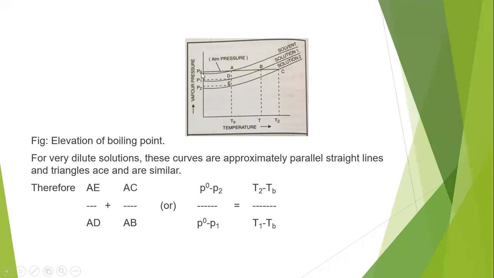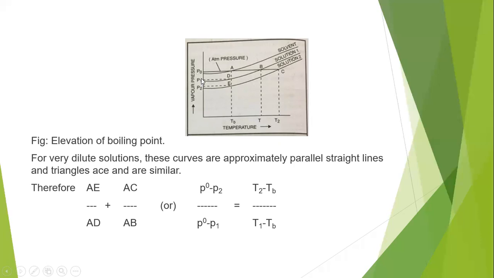When we draw the graph of vapor pressure against temperature, for the pure solvent the vapor pressure is P0, at the boiling temperature TB of solvent, where it cuts the solvent curve at point A. In the same way, solution 1 cuts at point B, and solution 2 cuts at point C. Drawing parallel lines against the temperature axis, the temperatures are TB for the pure solvent, T1 for solution 1, and T2 for solution 2.